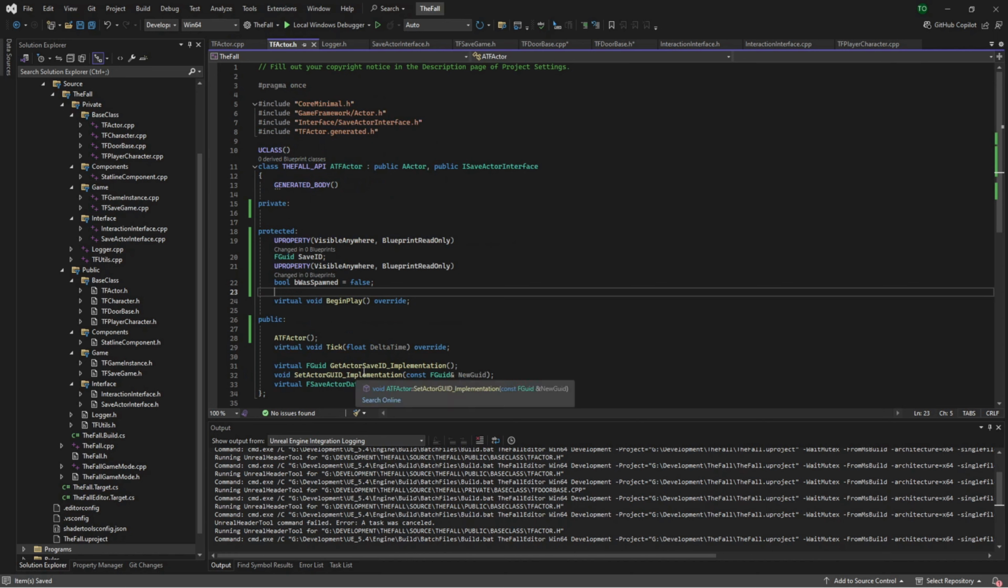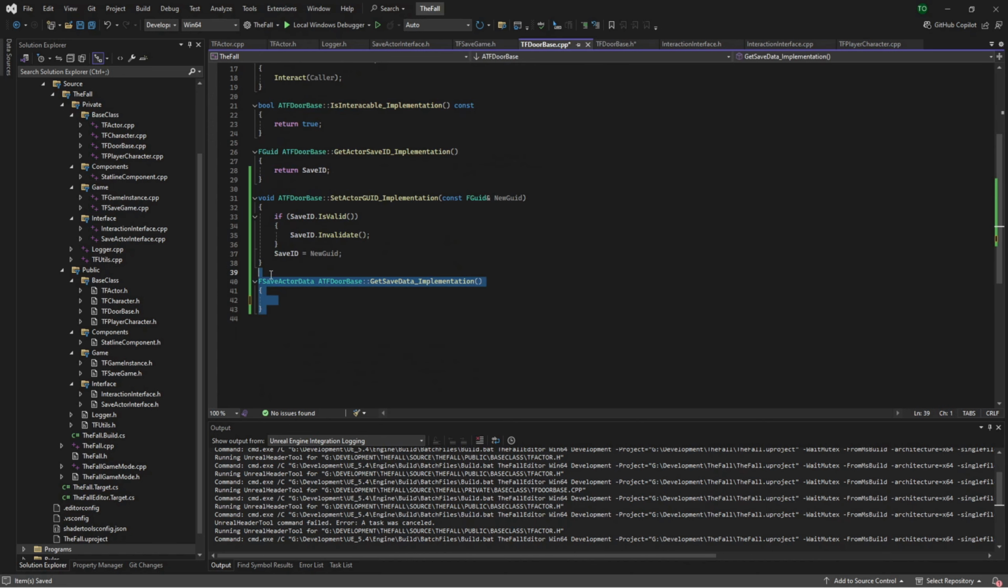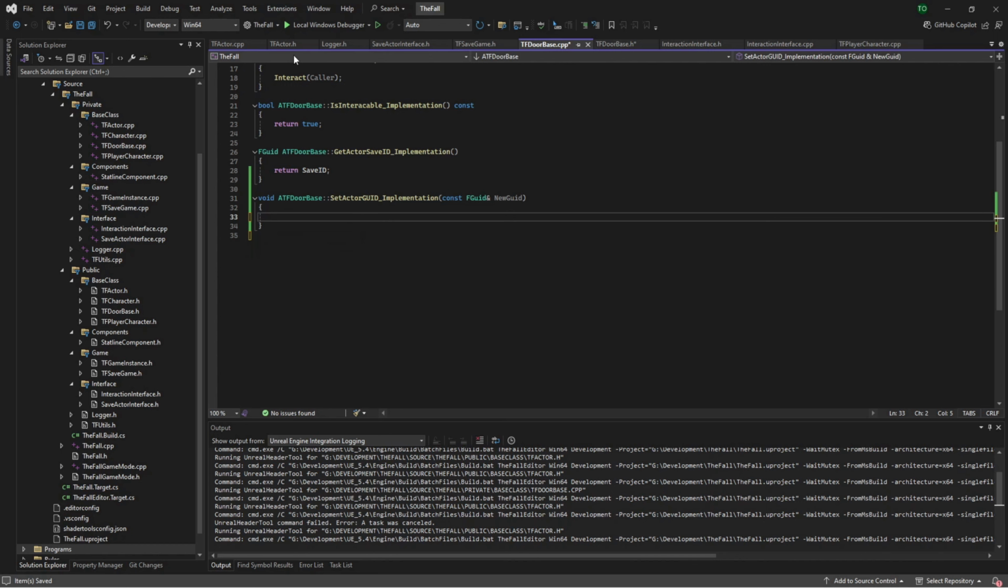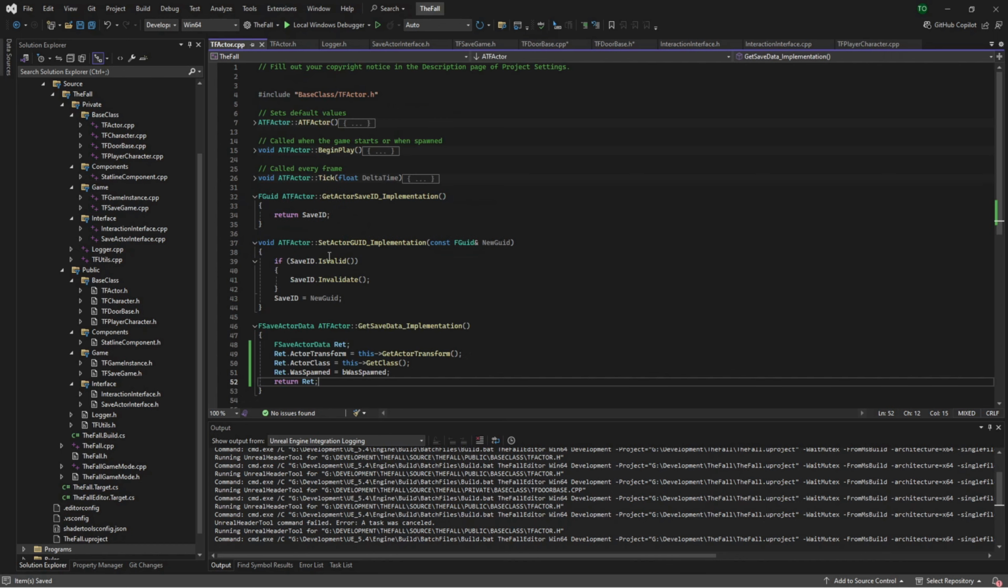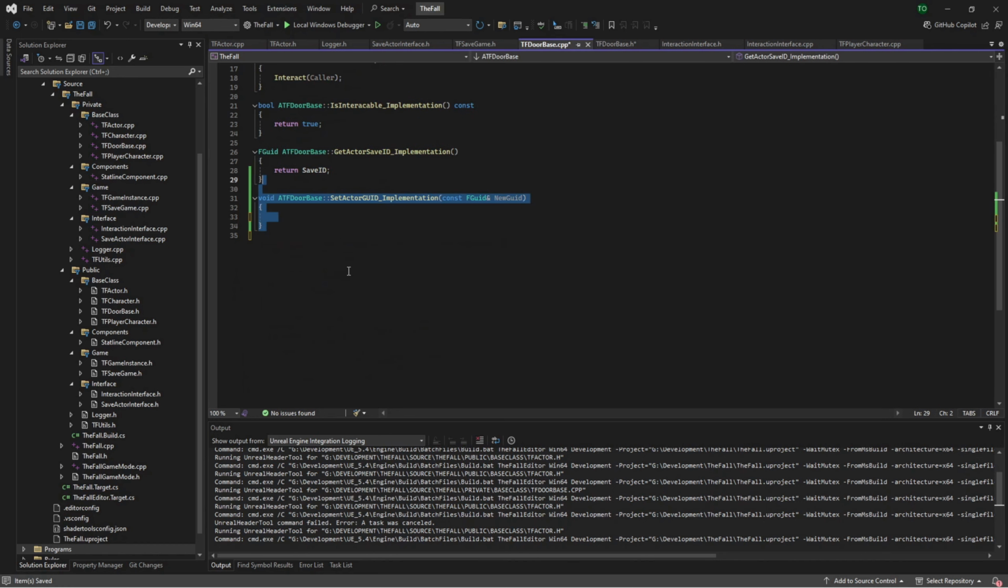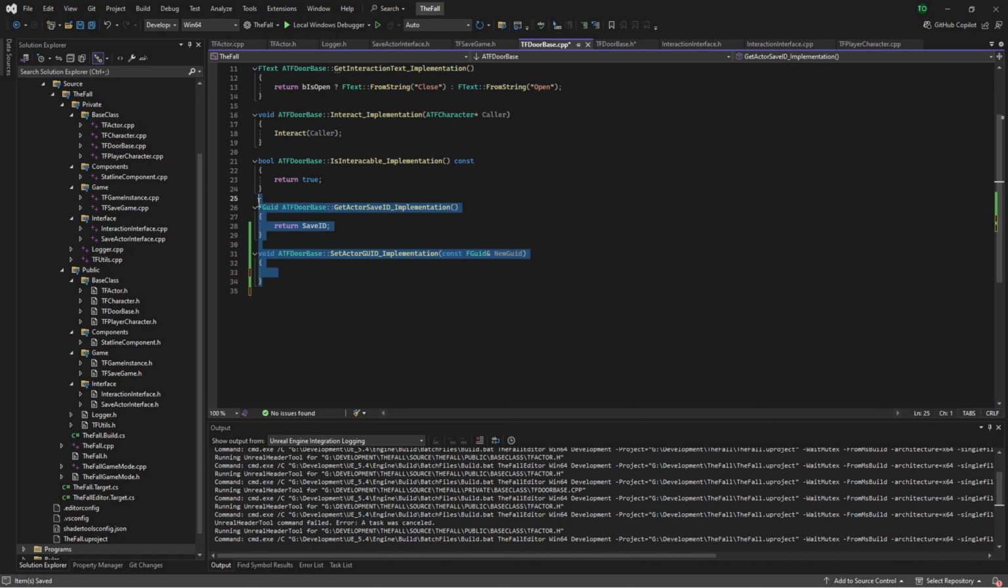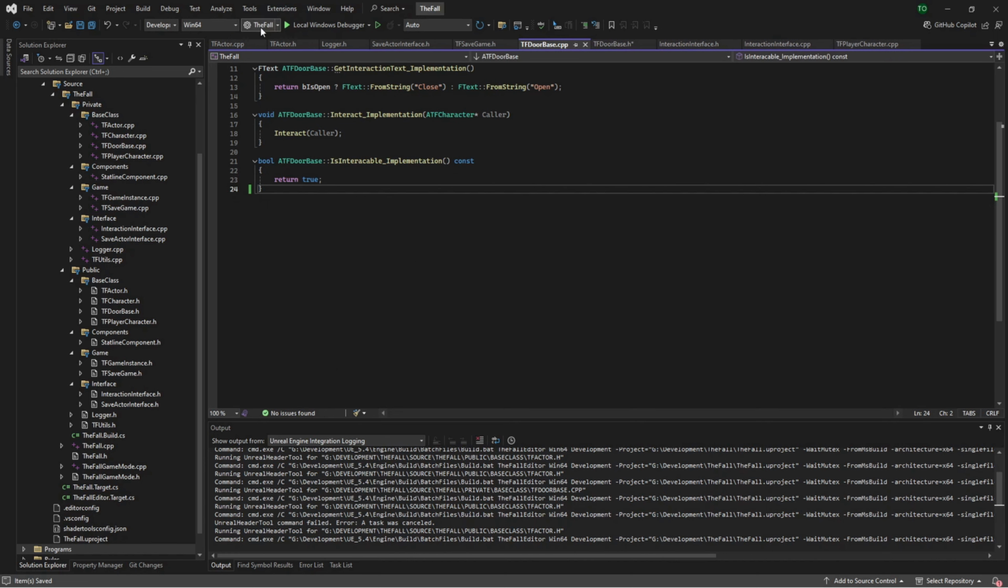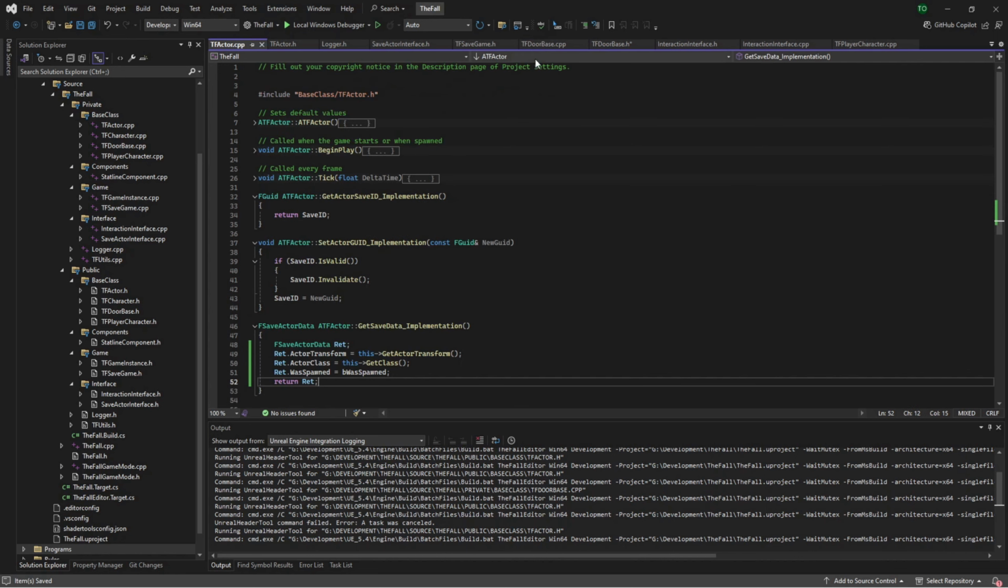Alright, so get actor save implementation. Alright, that's fine there. We can get rid of this one. Let's add that to TF actor as well. We already did, and we already did. Okay, so we can actually clean these up. We don't need the save interface functions within the door. The reason why it wasn't working is we hadn't actually defined anything here.